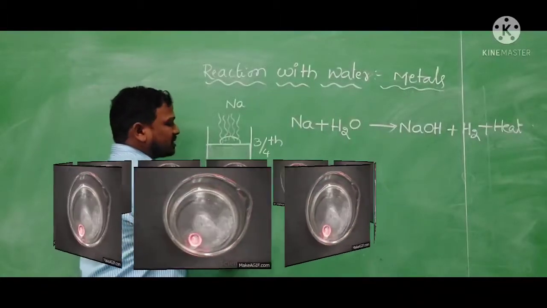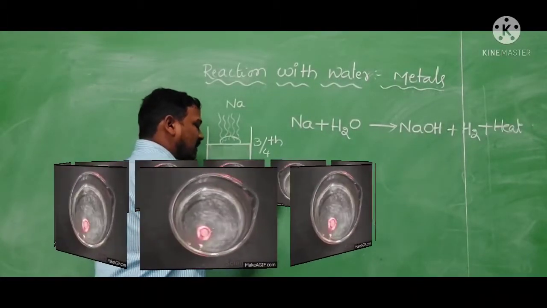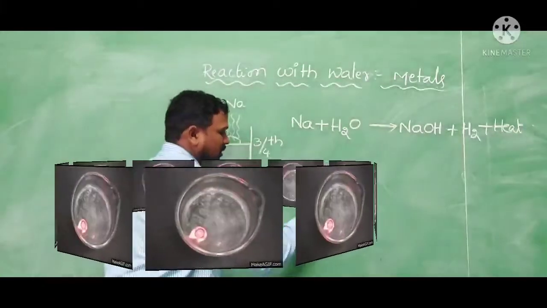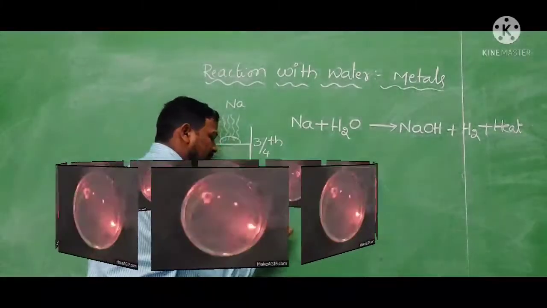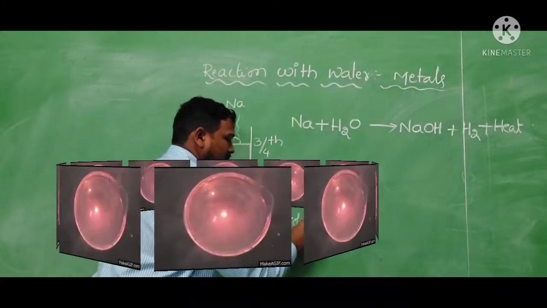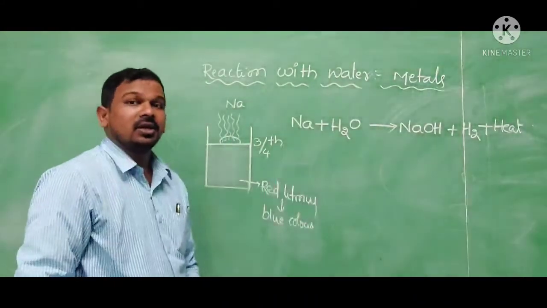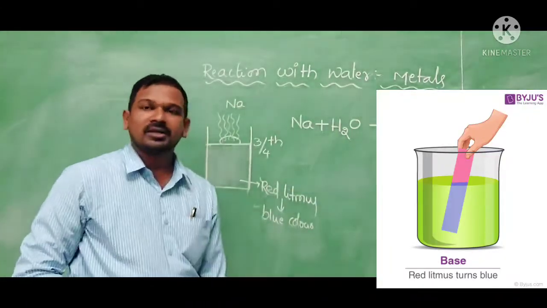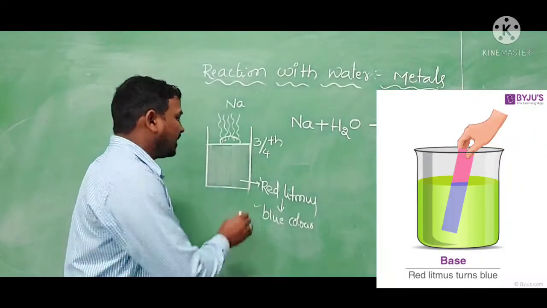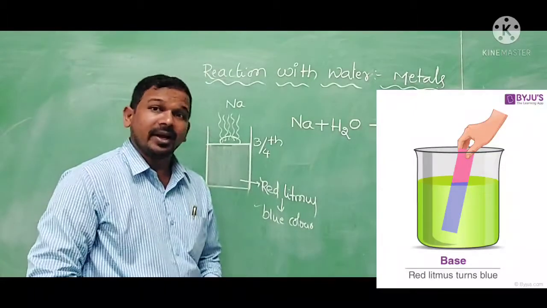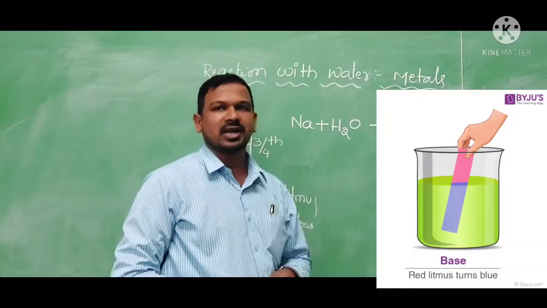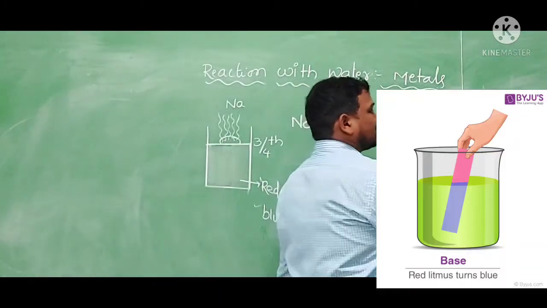After some time, if you test this solution with red litmus paper, it will turn blue. It means any solution converting red litmus into blue is basic in nature.